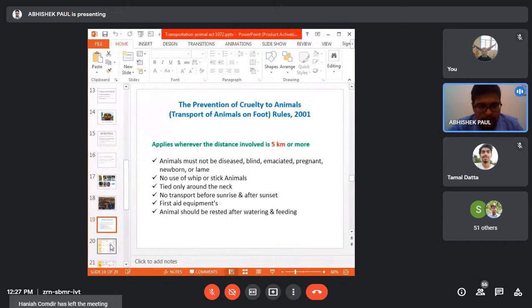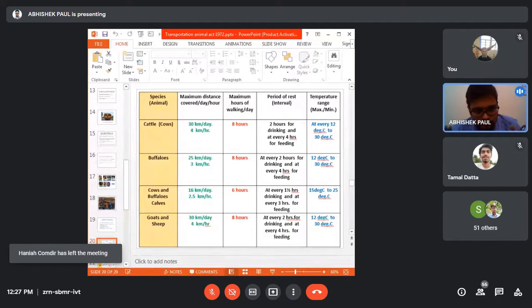So these are certain rules and regulations. You see, the maximum distance covered per day and per hour for cattle, buffalo, cows with buffalo calves, then goat and sheep, is listed in the chart. Please go through this when you are free. This transportation by road is very, very important. And this slide, if it comes in the exam, then you have to mention the slide. Particularly this slide.